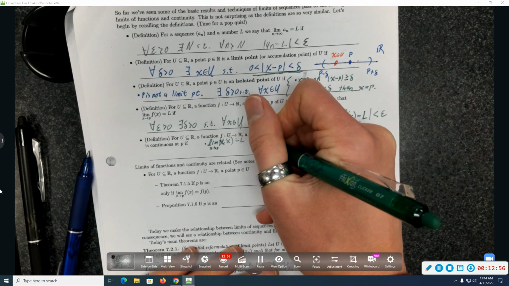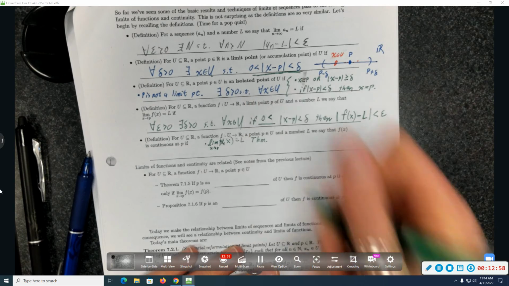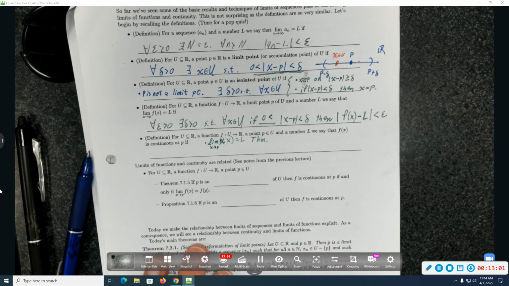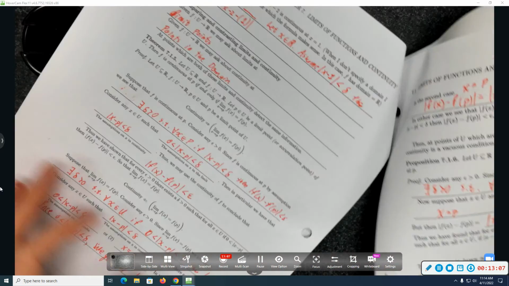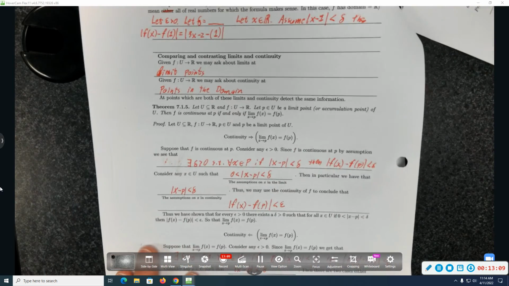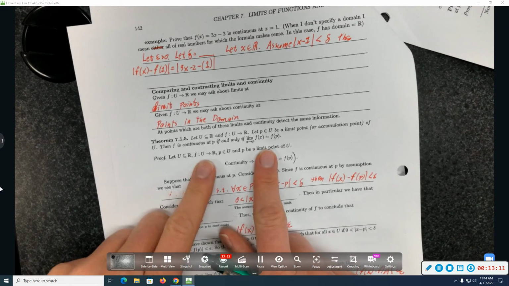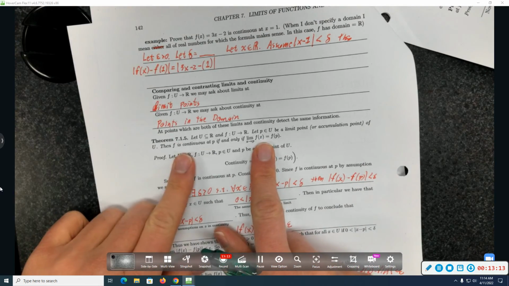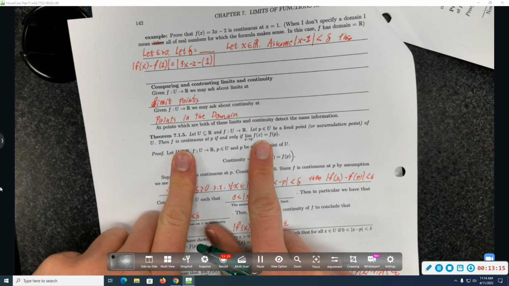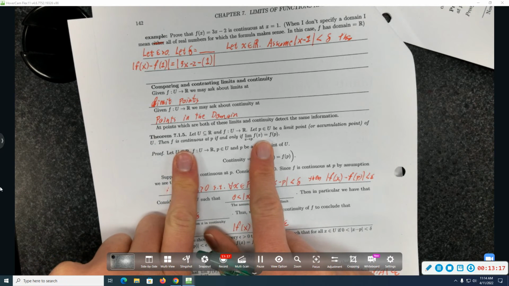I wouldn't call that the definition, but there is a theorem where we prove that that's equivalent. As long as you're looking at a point in the domain which is a limit point, these things are equivalent.